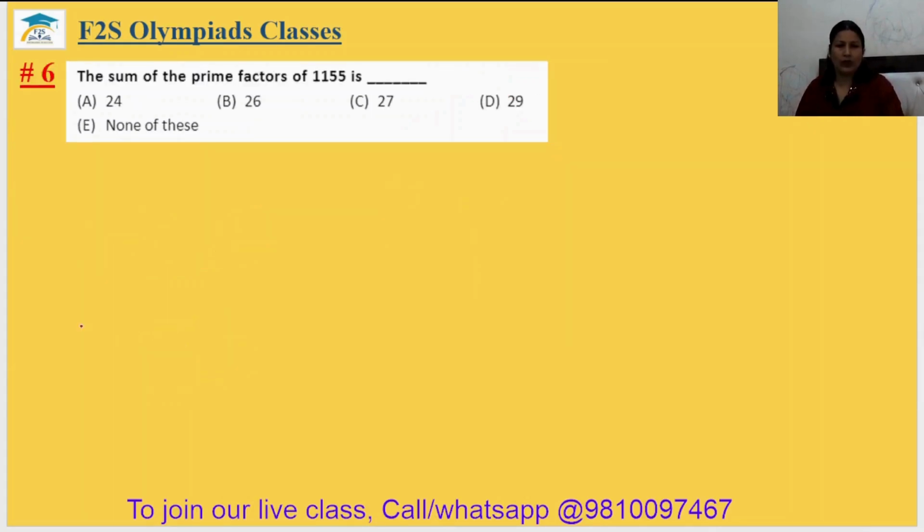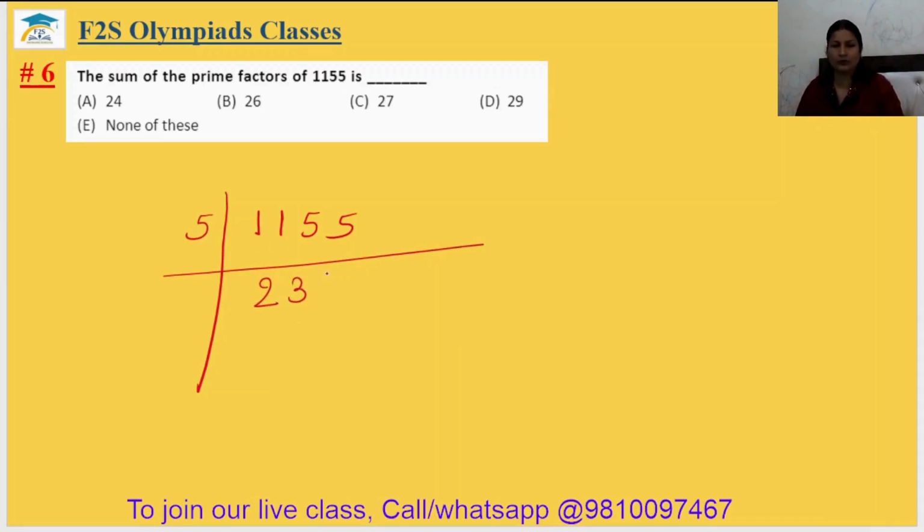Come to question number 6. The sum of the prime factors of 1155 is. How to find the prime factors? 1155. Factorize it with the prime numbers only. So we can divide it with 5. 5 2s are 10, 5 3s are 15, and then 231.